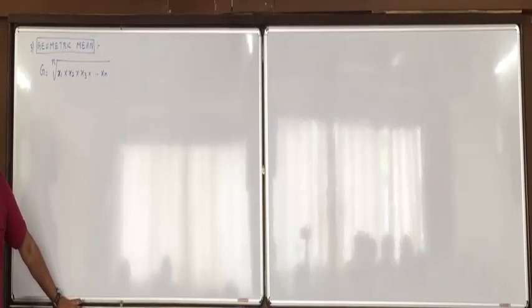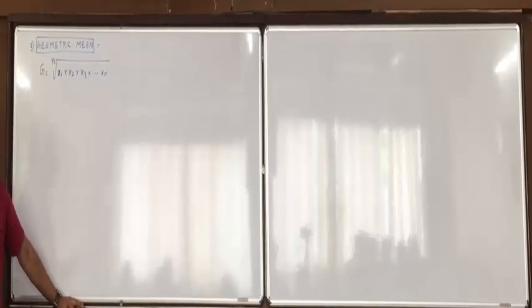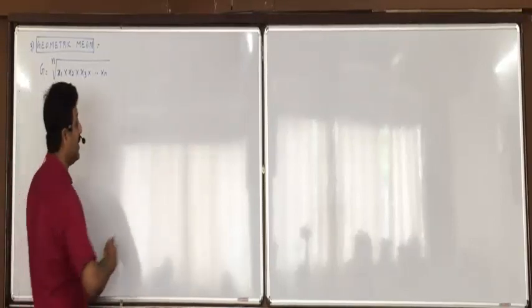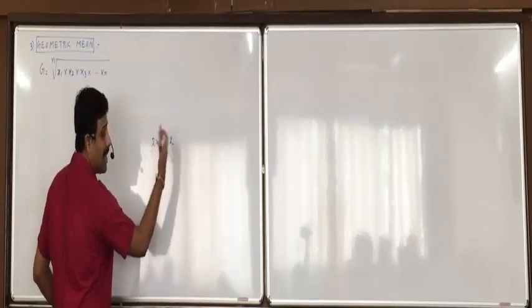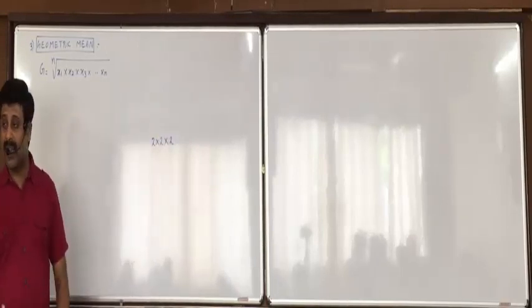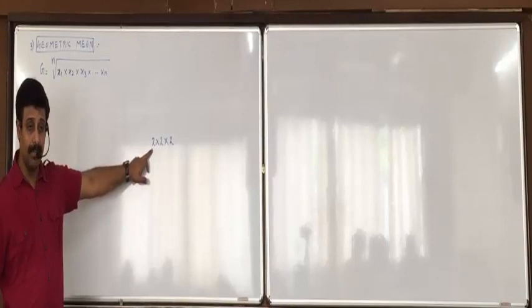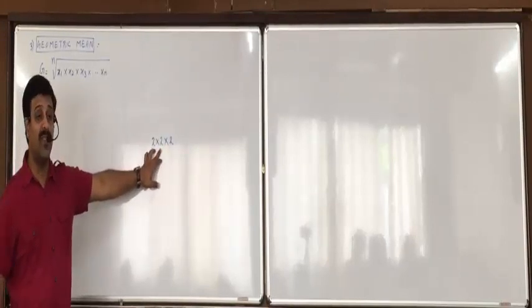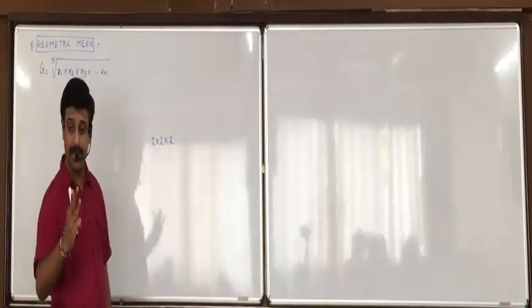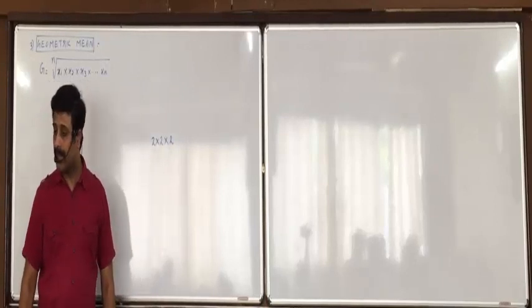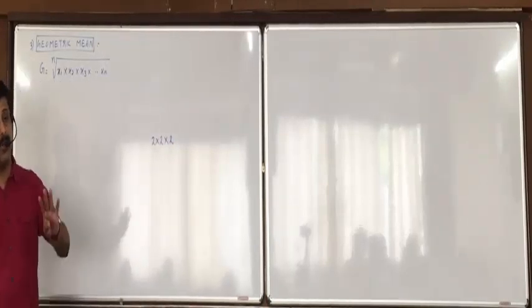Now, as I was discussing, the problem in geometric mean is the nth root. In the calculator at the most we can find the square root. Cube root, fourth root, fifth root, sixth root, etc. is a problem. So they'll generally ask you questions which are multiples of 2. Means either they'll ask you 2 observations or 4 observations or 8 observations. More than that, you'll directly go to 16 observations. If they give you 2 observations, press square root 1 time. If they give you 4 observations, press square root 2 times, you'll get the 4th root. If they give you 8 observations, press square root 3 times, you'll get the 8th root. And if 16 observations, then press square root 4 times.